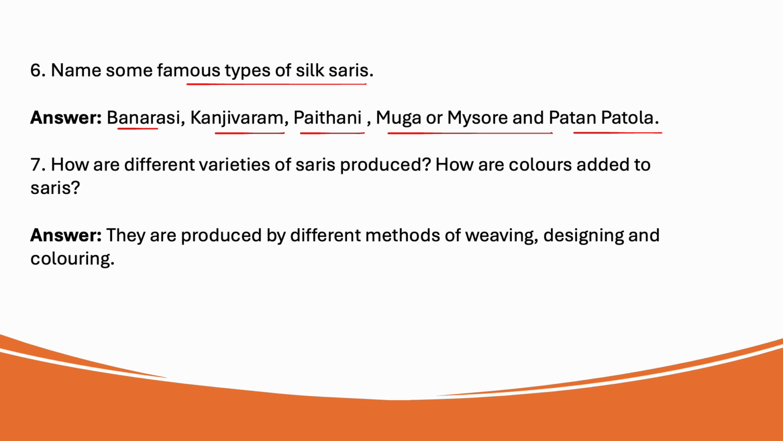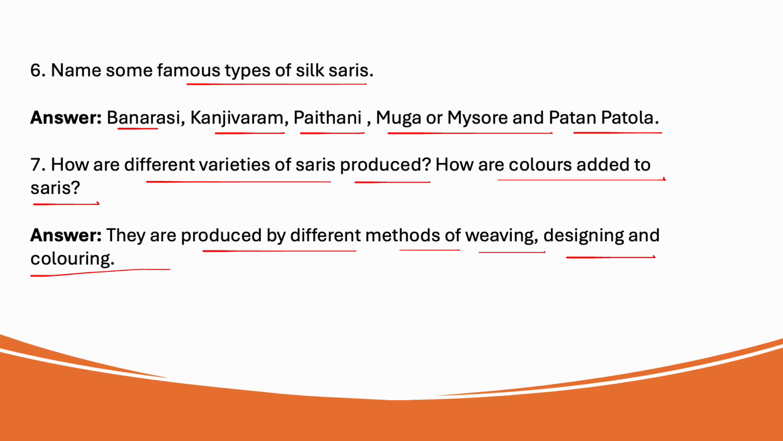Next one, how are different varieties of saris produced? They are produced by different methods of weaving, designing and coloring. Saris come in many different varieties because people use different ways to make them. They use different methods of weaving, designing and coloring.